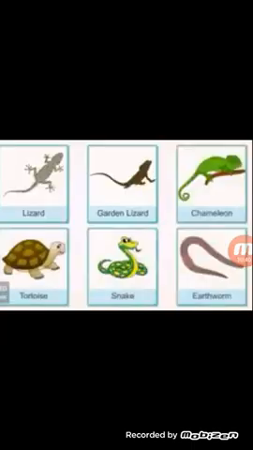The next type of animals are reptiles. These animals crawl on their bodies. These include lizard, garden lizard, chameleon, tortoise, snake, earthworm. So here in the picture also we can see lizard, garden lizard, chameleon, tortoise, snake, earthworm.